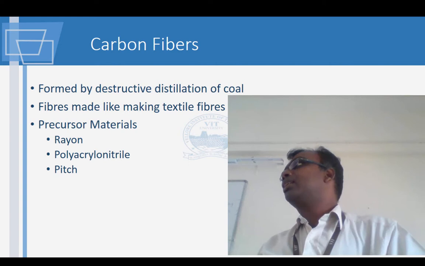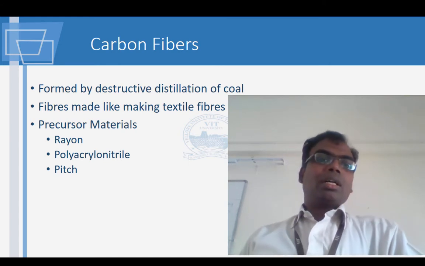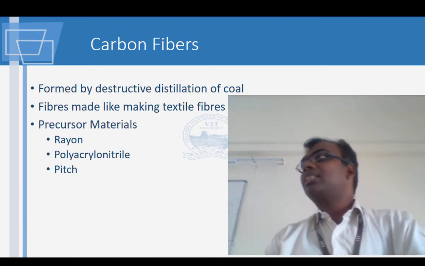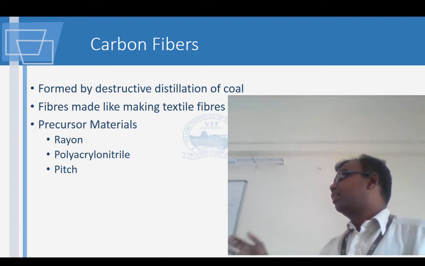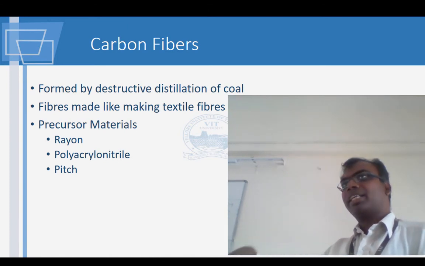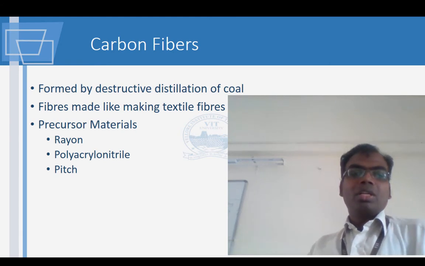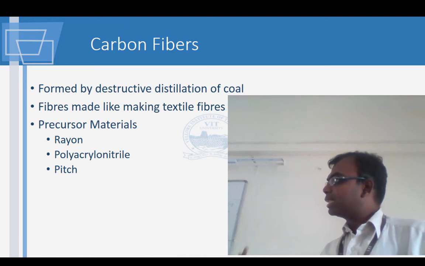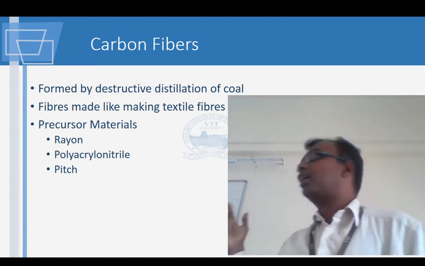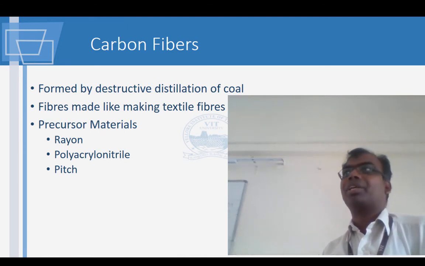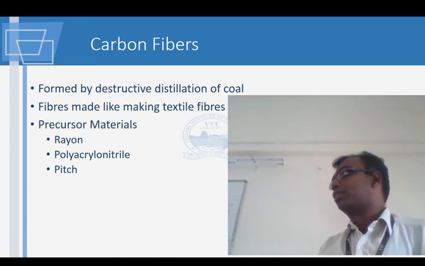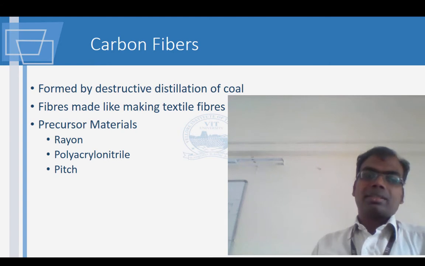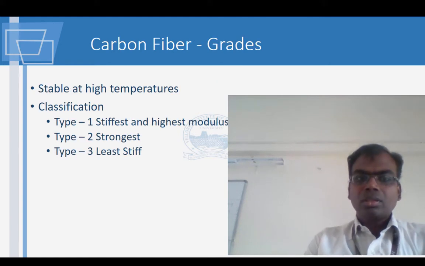But the only difference is here you use some precursor materials. What are precursor materials? Precursor materials are the fundamental materials, the materials on which basis we make the product. In this case it is carbon fiber. Carbon fiber is made just like how you make your shirt, I mean this cloth or textile. It is woven into this pattern.